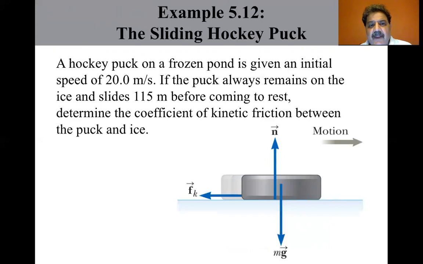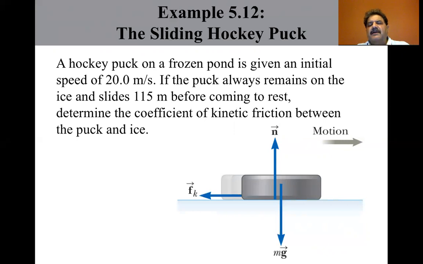Few more slides. A hockey puck on a frozen pond is given an initial speed of 20 meters per second. If the puck always remains on the ice and slides 115 meters before coming to rest, determine the coefficient of kinetic friction between the puck and the ice. Okay, we conceptualize this as follows. Imagine that the puck in the figure slides to the right. The kinetic friction force acts to the left and slows the puck, which eventually comes to rest due to that force. Let's categorize this as follows.